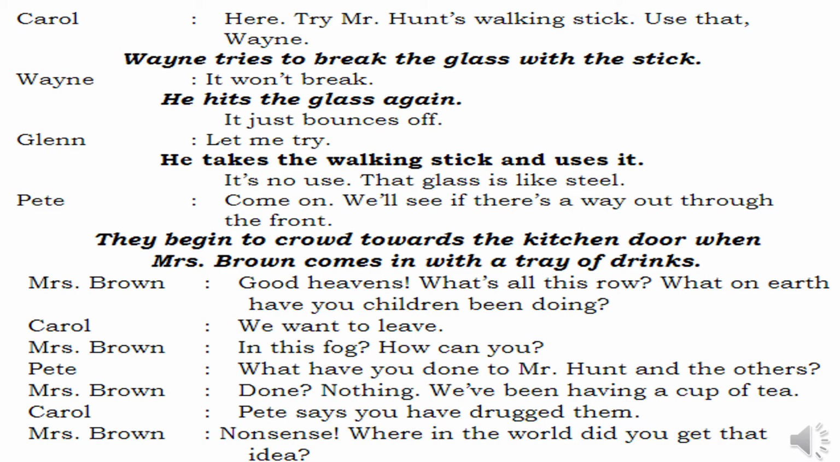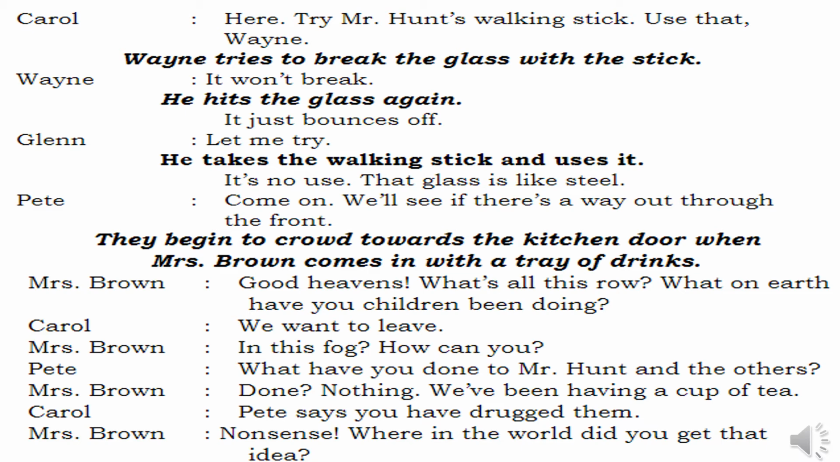Carol says, we want to leave. We want to go now. Mrs. Brown says, in this fog, how can you? In this fog, you can't go. How can you go? she asks. Pete asks, what have you done to Mr. Hunt and the others? What have you done to our master and the other people? Mrs. Brown says, done nothing. We have been having a cup of tea. Carol says, Pete says you have drugged them. Now Carol says, my friend Pete said that you have drugged our teachers. Mrs. Brown says, nonsense.